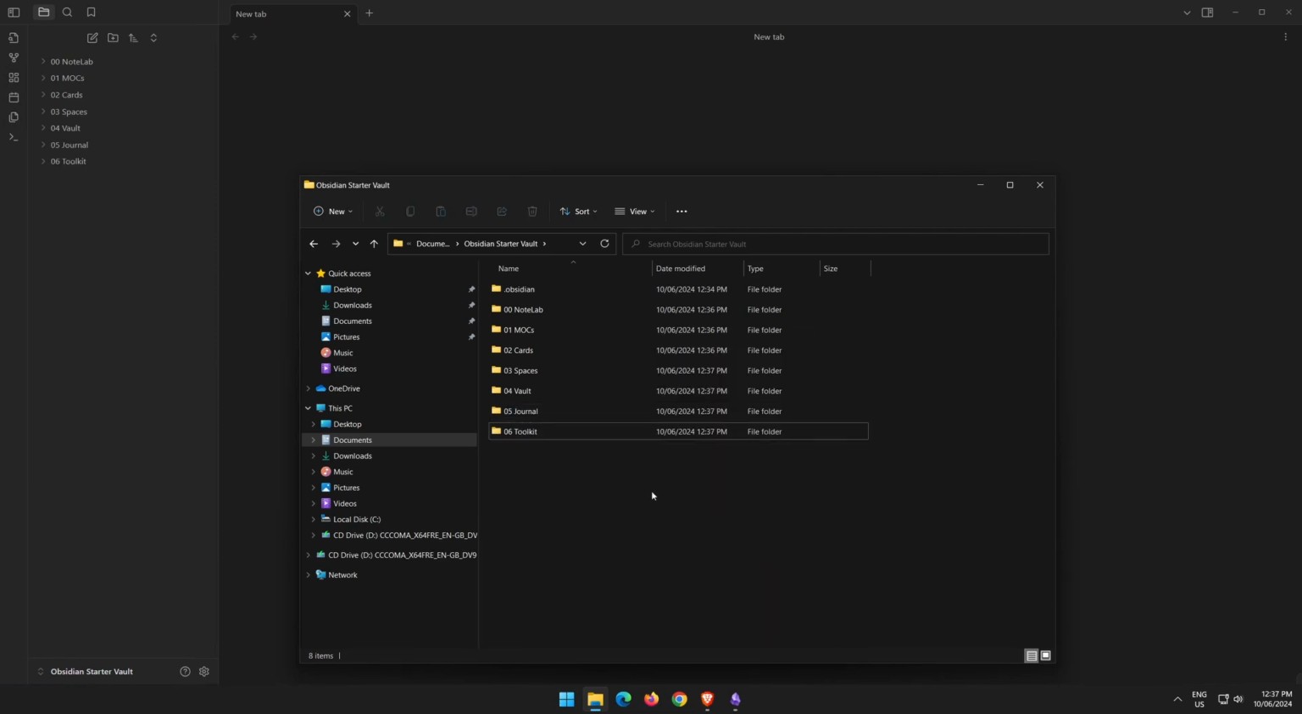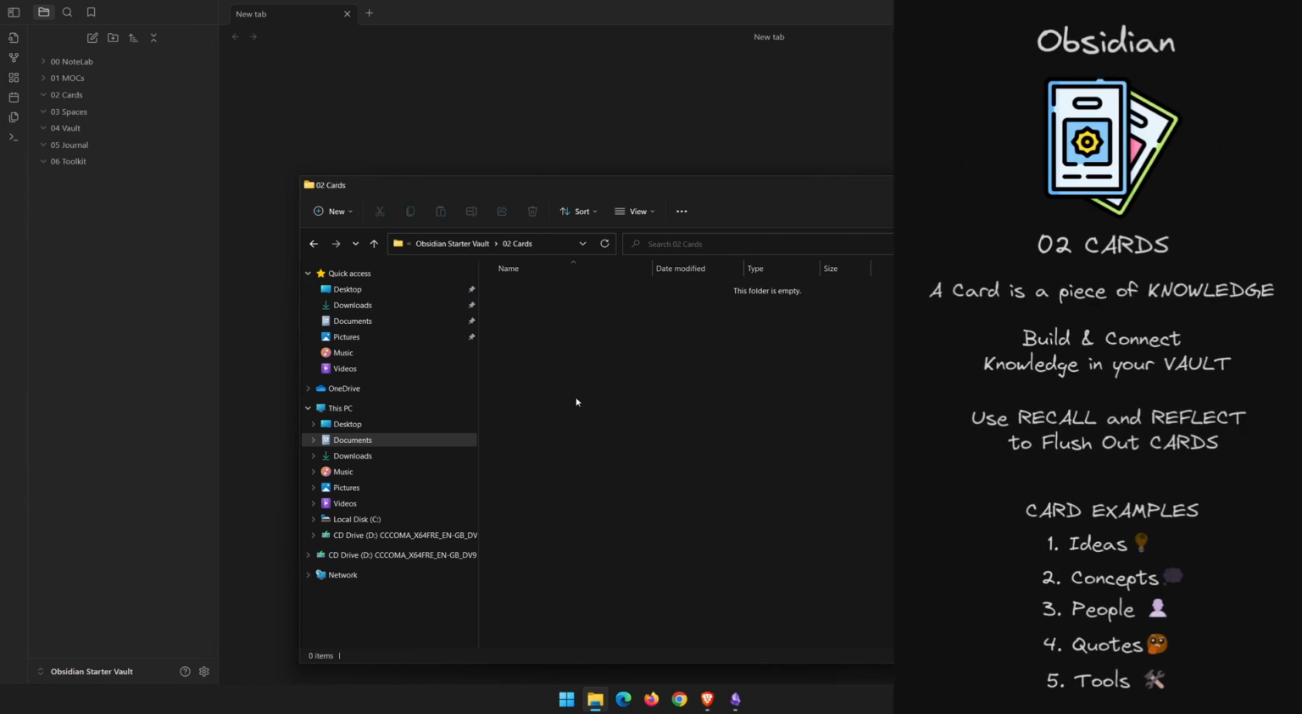Now we have our 6 parent folders created. We can go ahead and create our subfolders inside each of these folders. We'll start off by creating our subfolders for Cards. Cards is a piece of knowledge, so we're going to put our ideas, concepts, people, quotes, and tools.